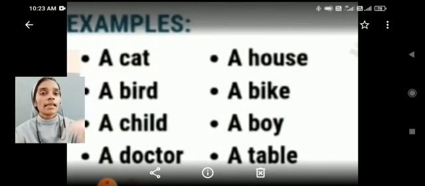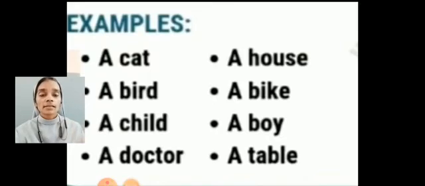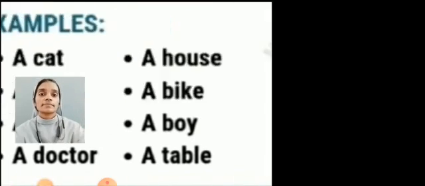For example, a cat, a bird, a child, a doctor, a house, a bag, a boy, a table. All these nouns start with a consonant letter. So we use article A before them.